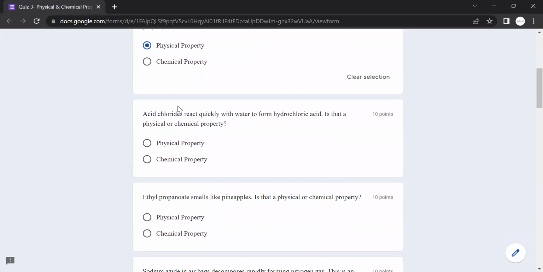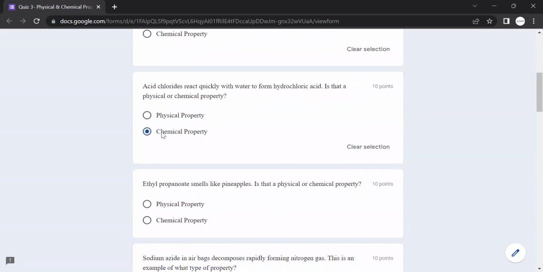Next, acid chlorides react quickly with water to form hydrochloric acid. Is that a physical or chemical property? We have known that all chemical reactions, whether they are forming hydrochloric acid or other types of chemicals, will always be a chemical property.